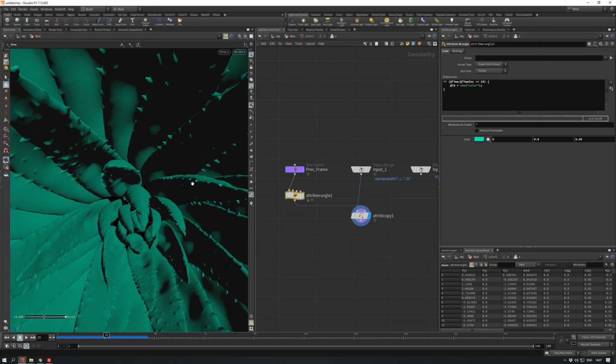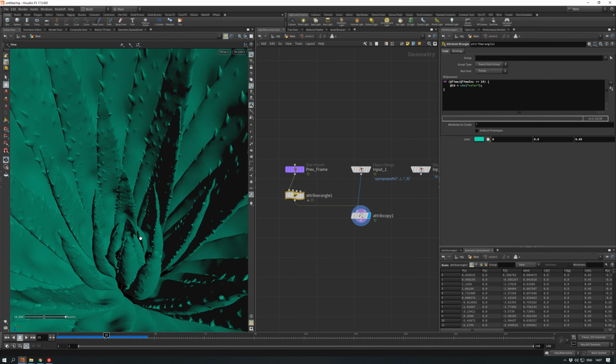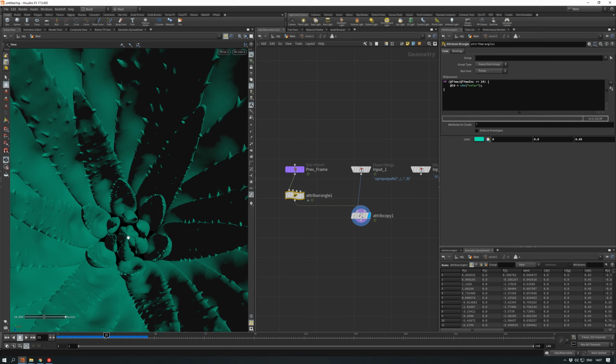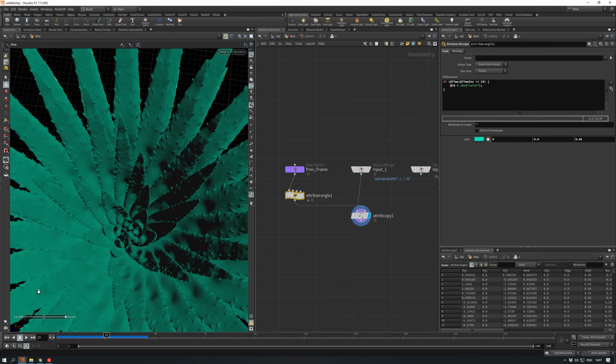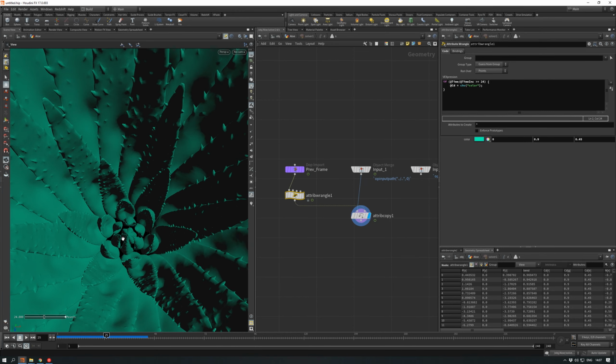We need these values being set when the point starts to move from the beginning of the primitive.